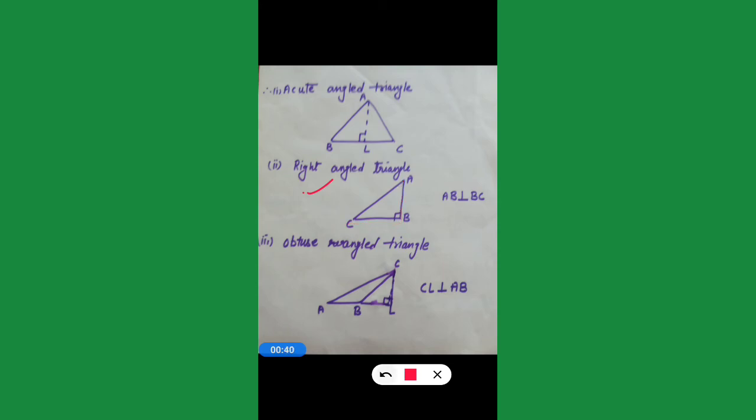Now we are talking about the obtuse angle. If we draw the perpendicular at the point where the obtuse angle is produced, so this is an obtuse angle. If we draw the perpendicular, or altitude, from the point C, that will be outside of the triangle. If we draw a straight line from the point C, it will be out of the triangle. So the meaning is that the altitude of an obtuse angle triangle will be outside of the triangle.